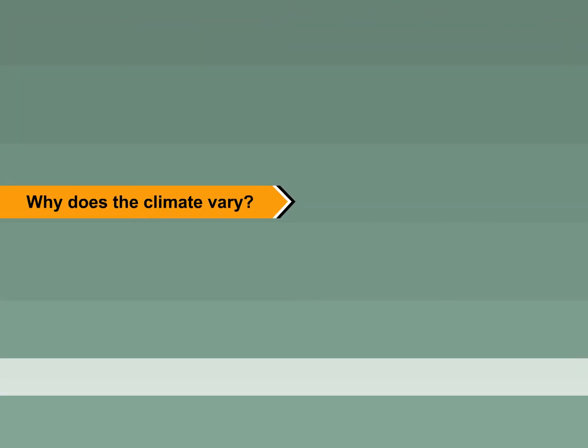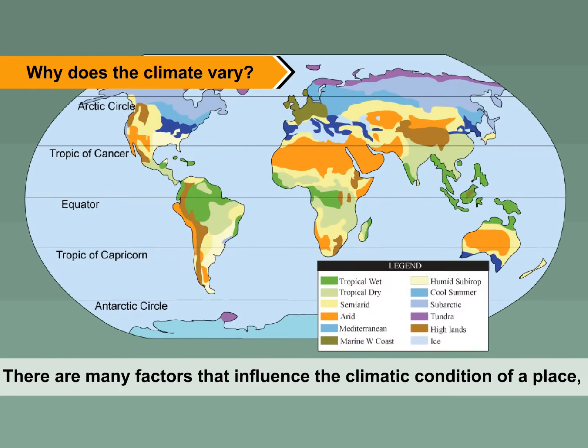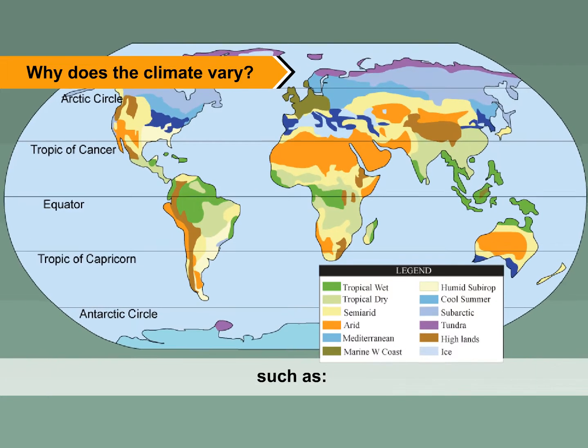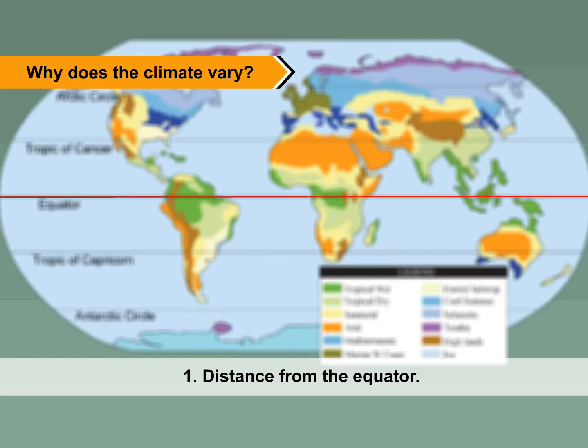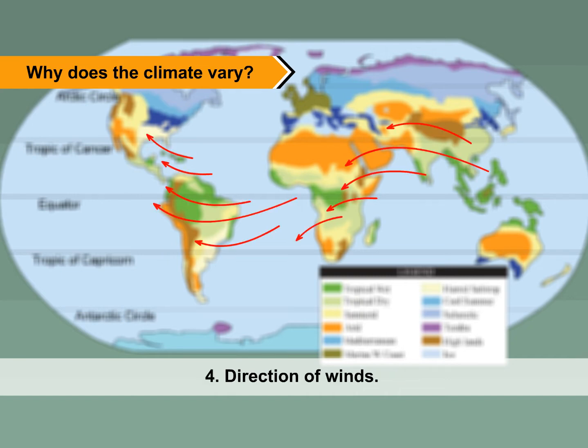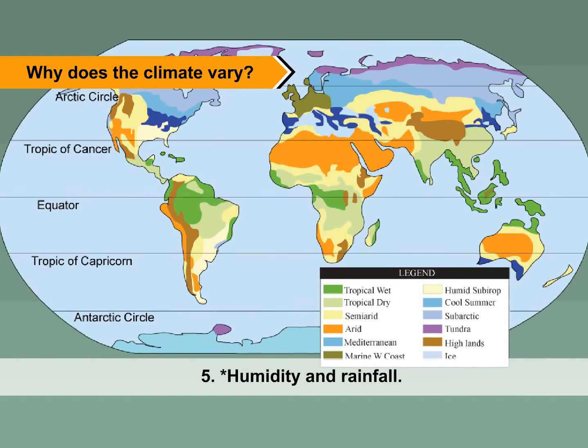Why does the climate vary? There are many factors that influence the climatic condition of a place, such as 1. The distance from the equator. 2. Height above the sea level. 3. Distance from the sea. 4. Direction of winds. 5.